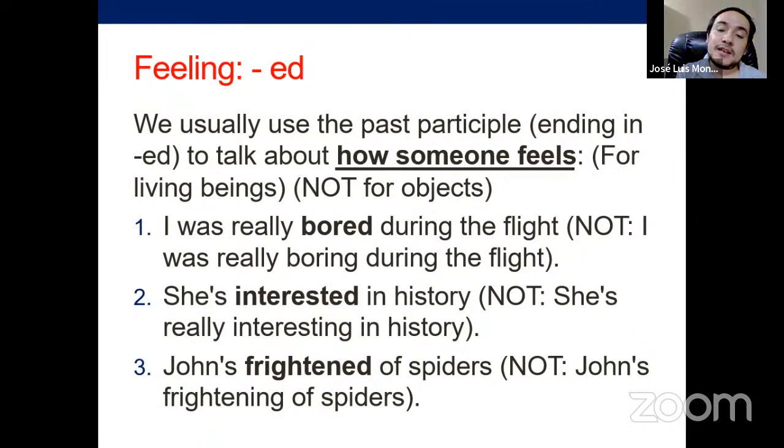She's interested in history. You don't say, she's interesting in history, that's going to be incorrect. She can be interesting for other people. You can say, I believe that she's interesting, or she's interesting for people that are like this and like that. That's interesting, to produce that in other people, to say, wow, she's really interesting because you do interesting things. I'm going around that idea.